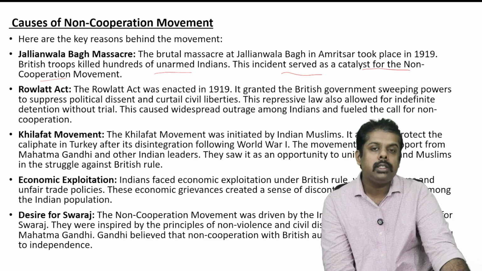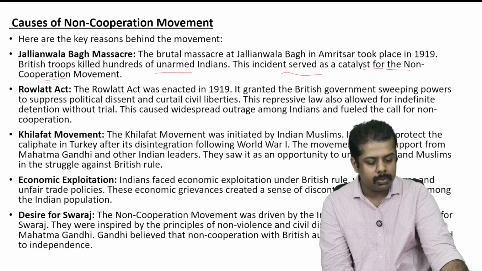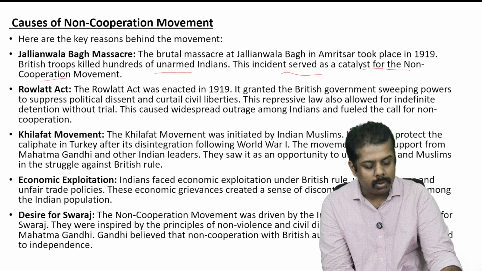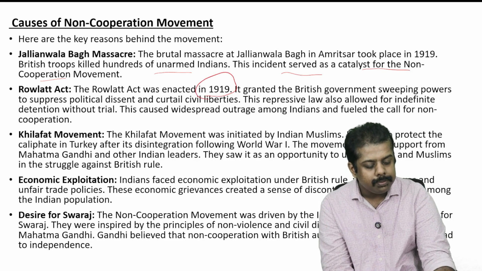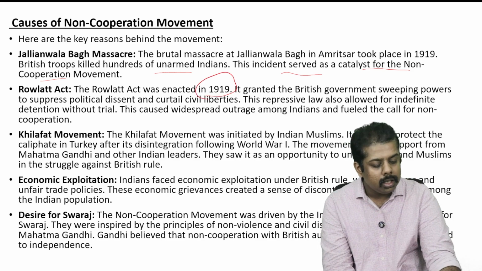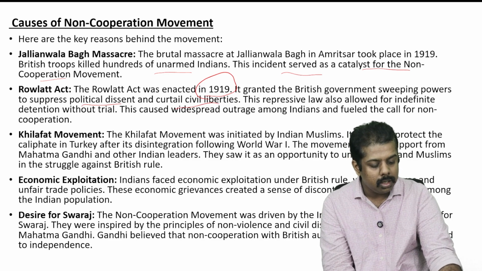Now the next act that also led to the non-cooperation movement was the Rowlatt Act. The Rowlatt Act was enacted in 1919. It granted the British government sweeping powers to suppress political dissent and curtail civil liberties.